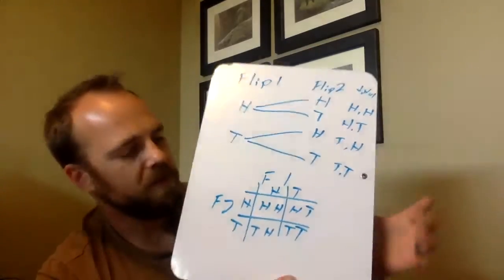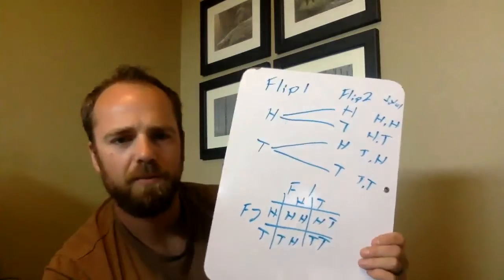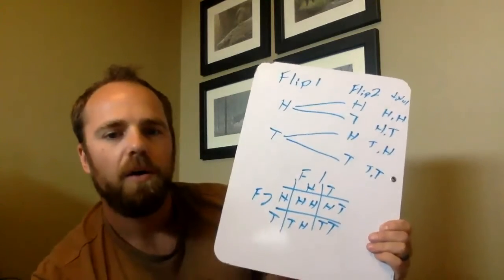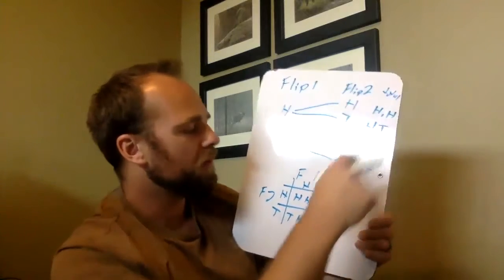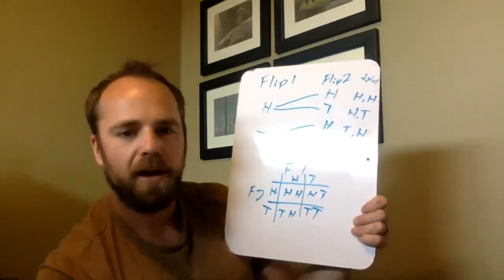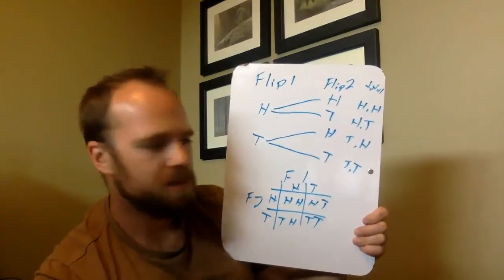So when I have something like this, I can ask questions, and this is a little bit more grade 8, but I can ask a question like, how many total outcomes are there? Well, when I look at this, I've got 1, 2, 3, 4. When I look at this, I have 1, 2, 3, and 4. So similar to what I did last time.